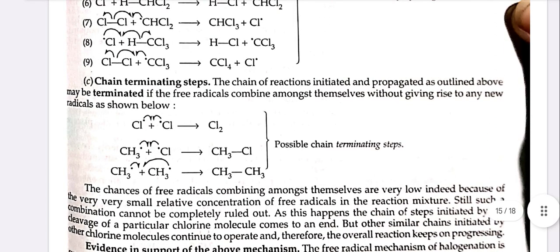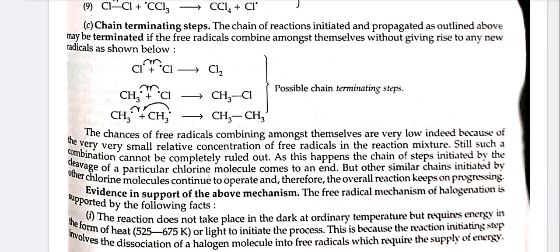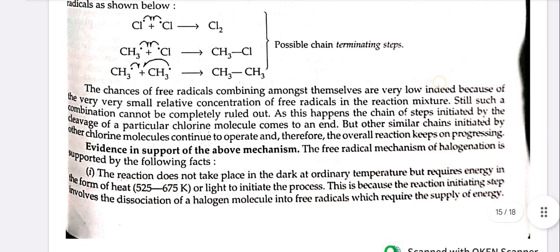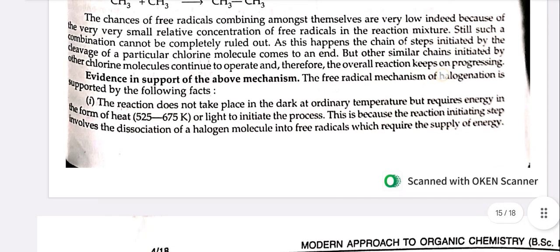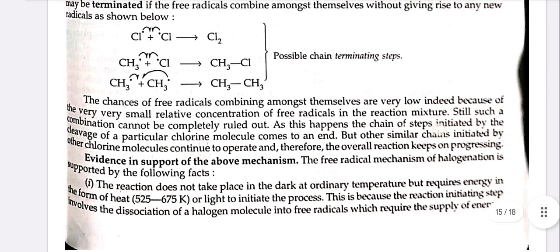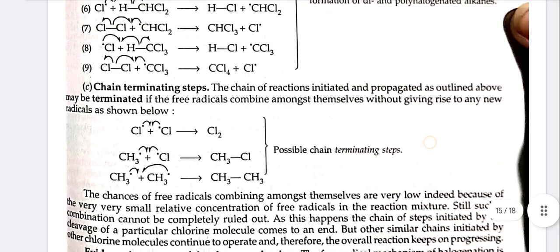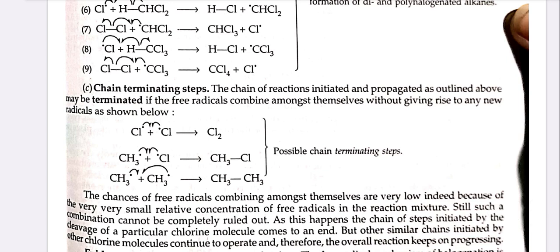The third one is the chain terminating step. The chain of reactions initiated and propagated as outlined above may be terminated if the free radicals combine among themselves without giving rise to any new radical, as shown. The chances of free radicals combining among themselves are very low indeed because of the very small relative concentration of free radicals in the reaction mixture.